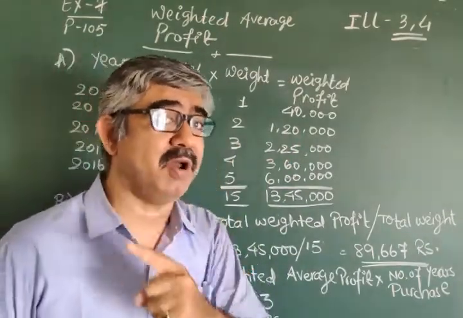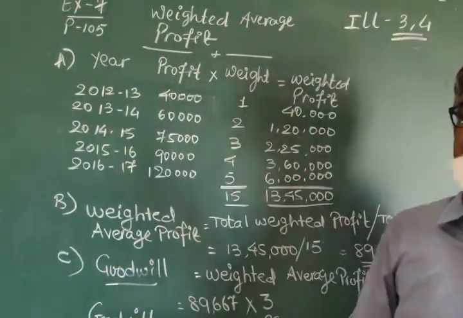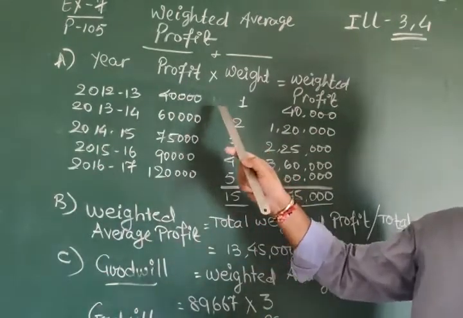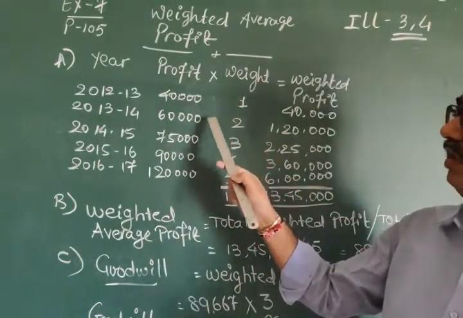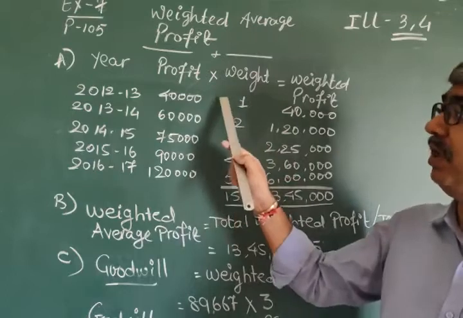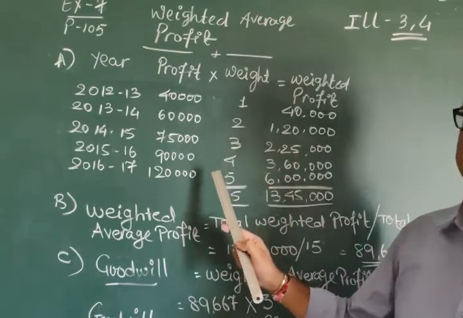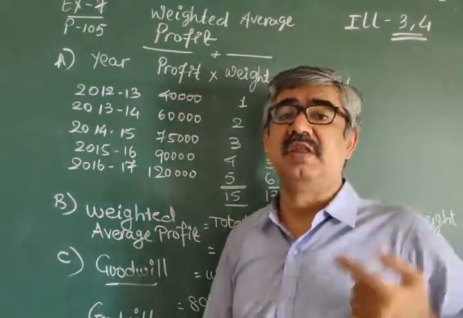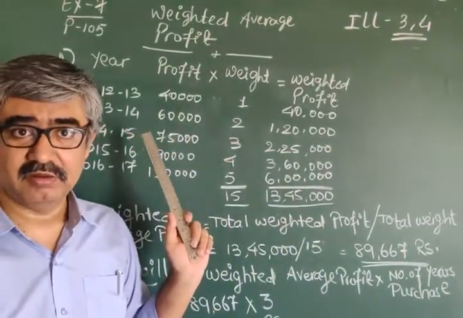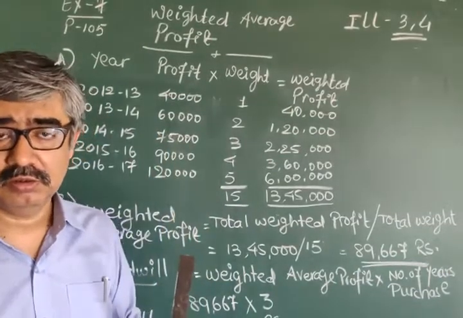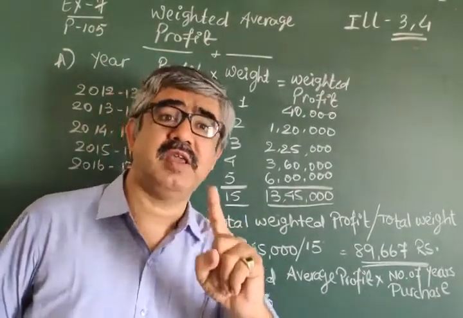That is our super profit. Before that, clear the concepts. If you observe one particular thing, a special characteristic of weighted average, that is an increasing trend of profit. See, every year profit is increasing: 40,000, 60,000, 75,000, 90,000, 1,20,000. Every year profit is increasing, and so we are applying the weighted average method. Sure? Good.